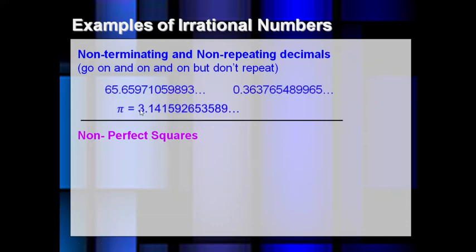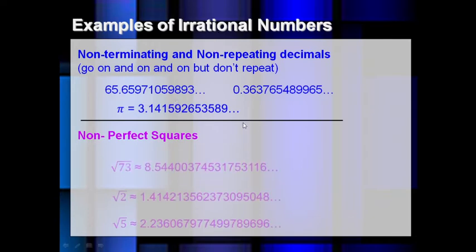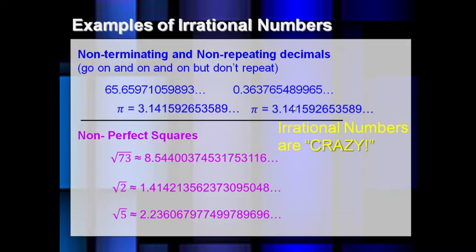For example, pi. Pi is an irrational number because its value goes on but does not end, and there is no such pattern between them. Non-perfect squares also. For example, take root 2. Root 2 equals 1.4142135, and so on. We cannot write these in the form of rational numbers, or in the form of fractions. So irrational numbers are crazy.